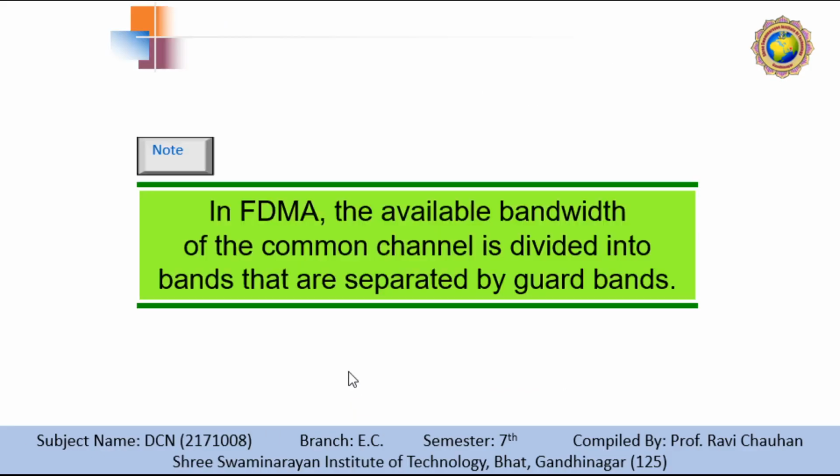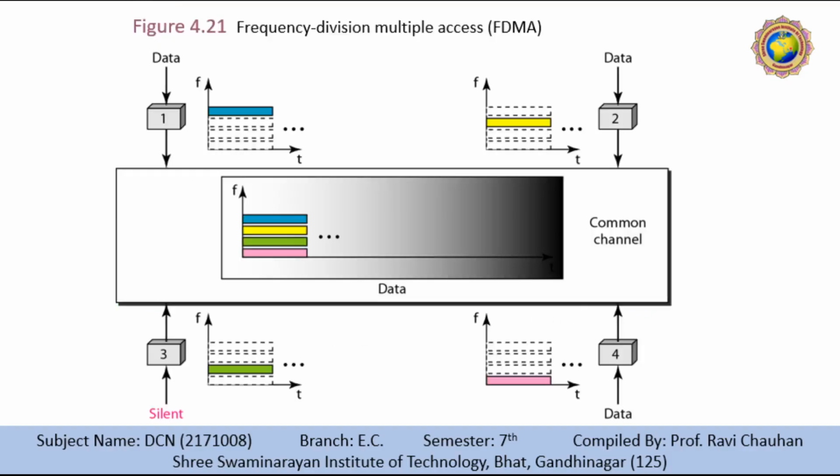So we can say that in FDMA, the available bandwidth of a common channel is divided into bands that are separated by guard bands. FDMA specifies a predetermined frequency band for the entire period of communication. This means that a stream of data, a continuous flow of data that may not be packetized, can easily be used with FDMA.